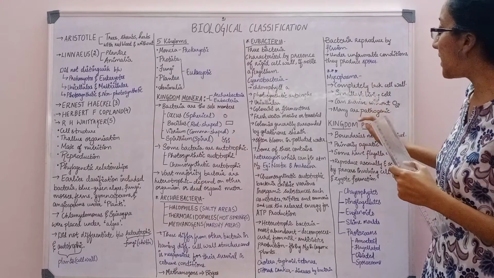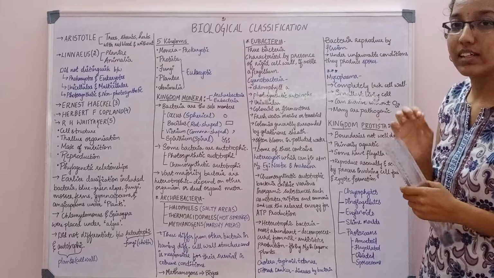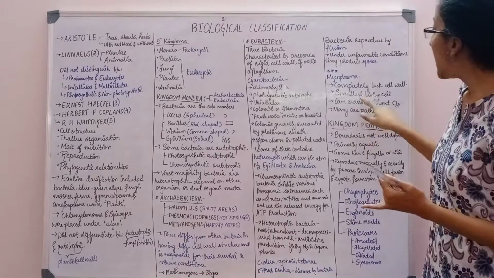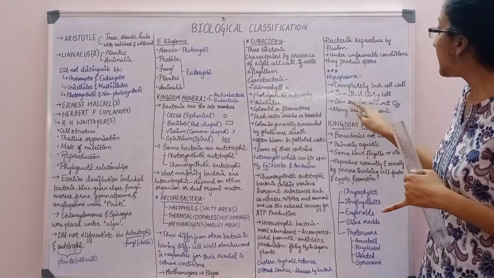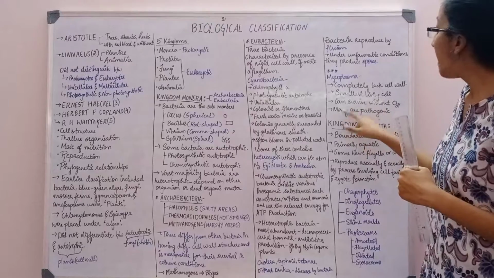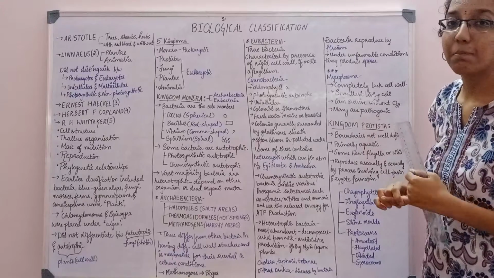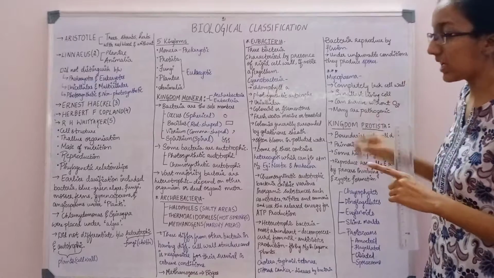So, this is mycoplasma. It completely lacks a cell wall. It is the smallest living cell. It can survive without oxygen. Many are pathogenic. So these points are very, very important in the mycoplasma.